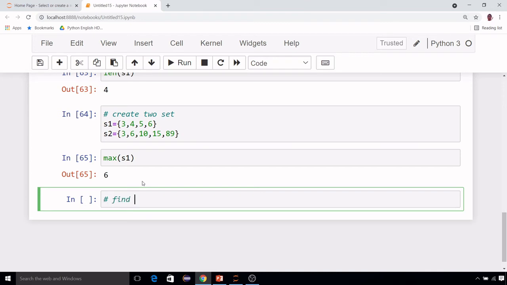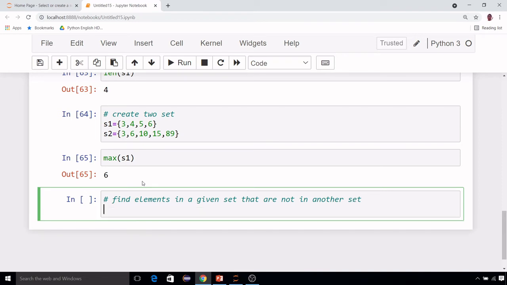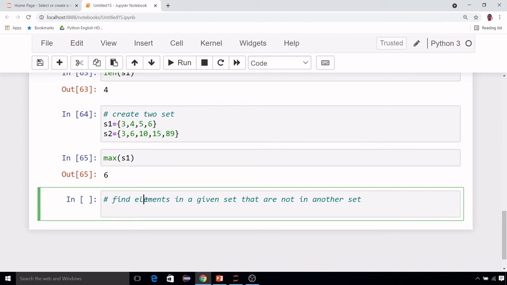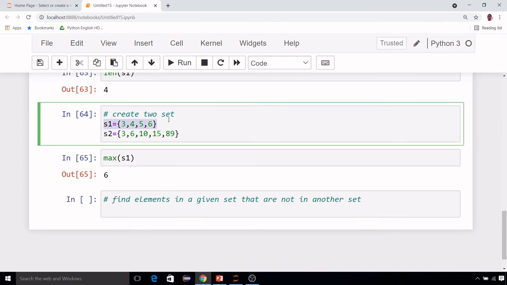Now I want to show you one example. Suppose my question is: find elements in a given set that are not in another set. That is the reason I have taken two sets. Suppose I have two sets s1 and s2. My question is to find those elements which are in s1 but not in s2. Also find those elements which are in s2 but not in s1. Okay, this is the question.